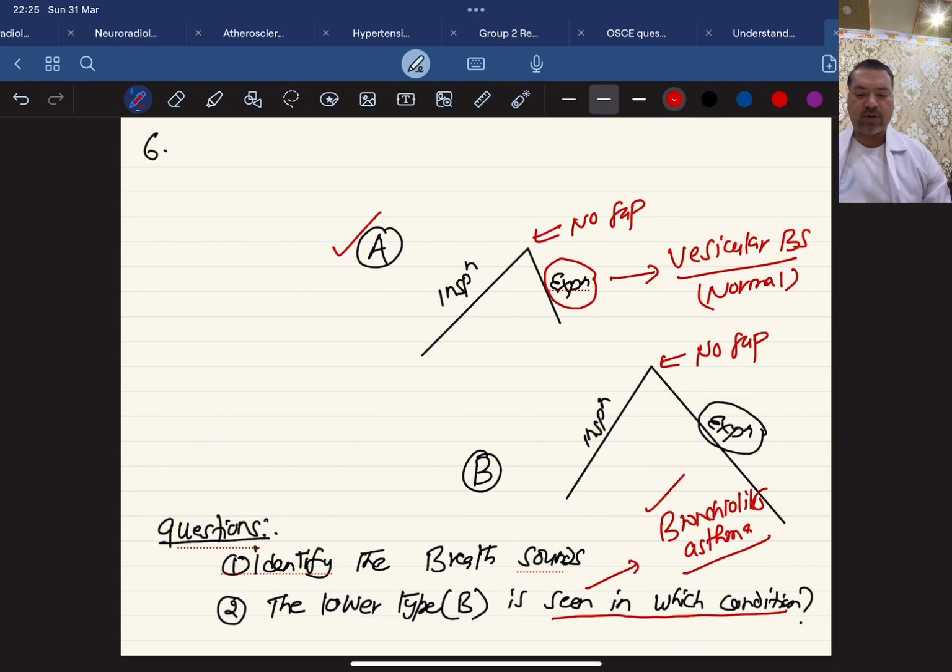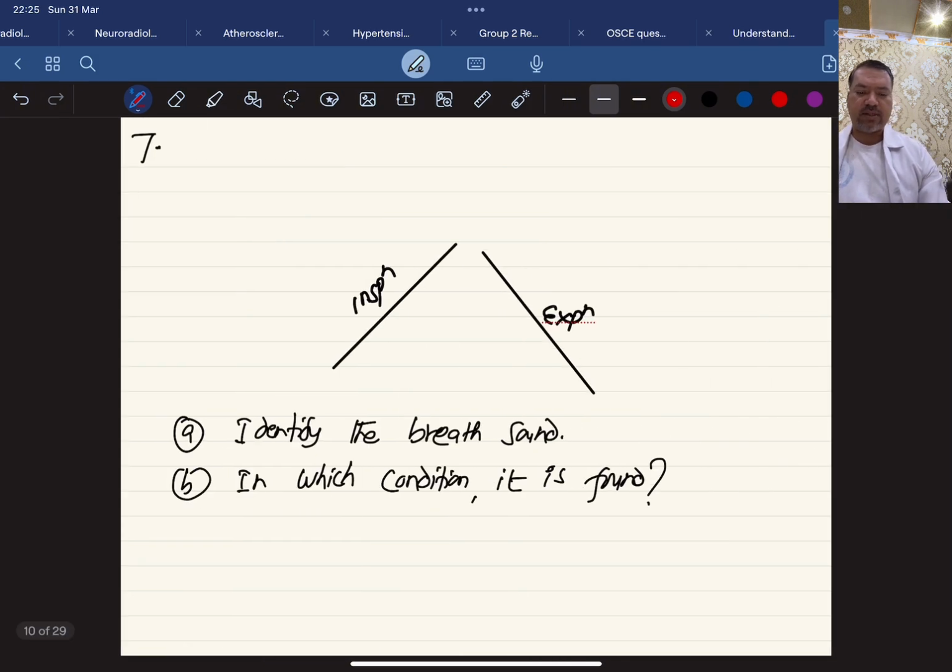Let's go to the other case now. Number 7, a similar type of case. See here, the picture is provided to you.